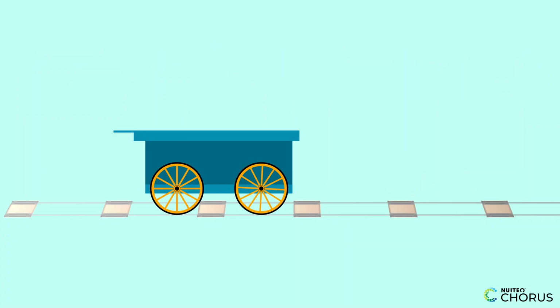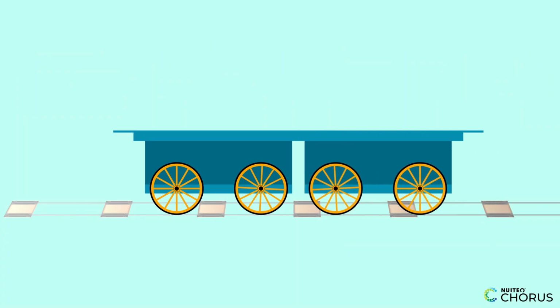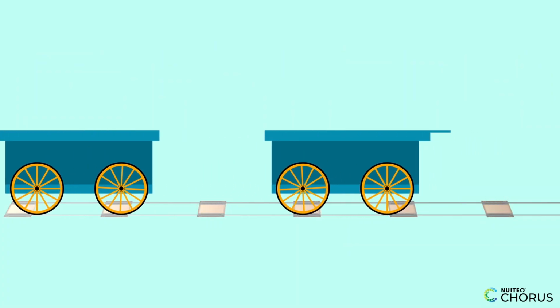Imagine two carts on a track. One is moving, the other is still. After the collision, the moving cart slows down and the other moves. Total momentum? Still the same.